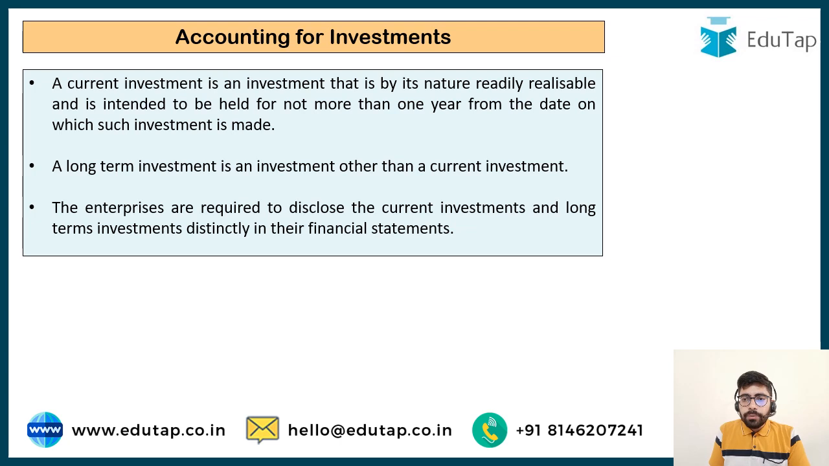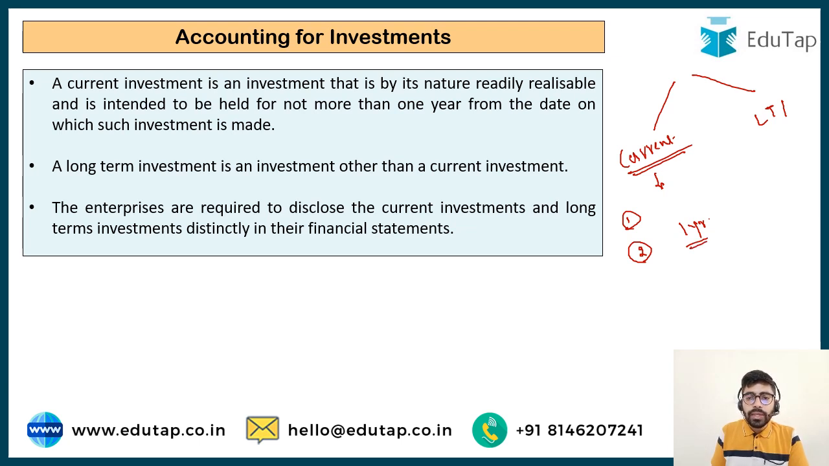So there are two types of investments. One is current investment and the other one is long-term investment. Now it says that the current investment is one which is readily realizable. You can easily sell it in the market and get money for it. And the second point is that it is held for a period of not more than 1 year. So you are holding it just for a period of 1 year. So if these two features are present, then the investment is going to be current investment. One is it is readily realizable. You can readily realize this particular investment. You can sell it and get money out of it.